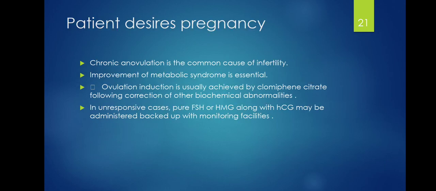If the patient desires pregnancy, we need to know that chronic anovulation is the commonest cause of infertility in PCOS. Improvement of metabolic syndrome is essential, so you first start by improving the metabolic syndrome. Then ovulation induction is usually achieved by clomiphene citrate, following correction of other biochemical abnormalities. So in this case, if a patient desires pregnancy, you give them clomiphene citrate. You ensure that their BMI is within normal range. In unresponsive cases, pure FSH or HMG along with HCG may be administered, backed up with monitoring facilities.